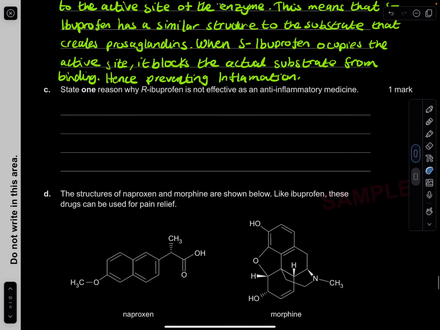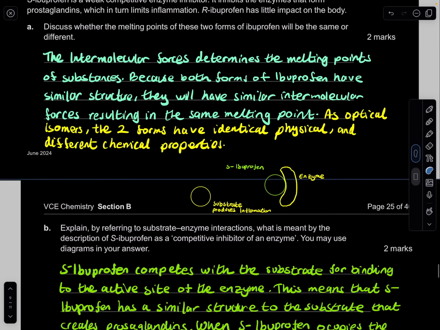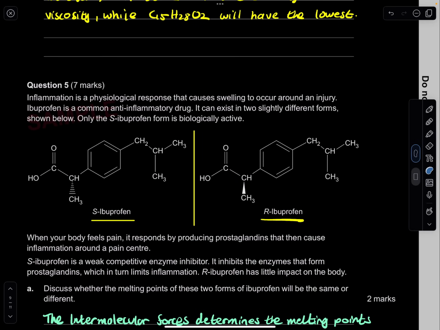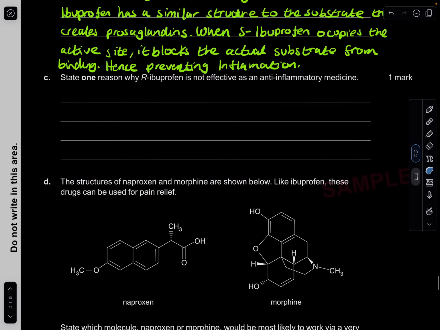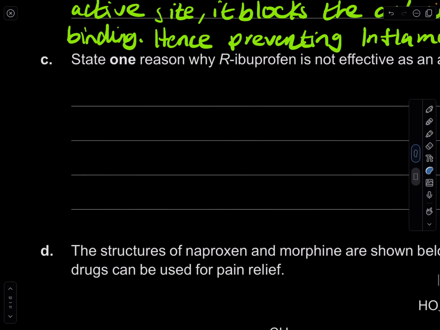Next one: state one reason why R-ibuprofen is not effective as an anti-inflammatory medicine. Like what we said, why? You remember how we said that the chemical properties are different? This is because, you remember, ibuprofen, yes, it has all the similar structures, but because it's an optical isomer, its three-dimensional structure is totally different. What do we mean by that? Well, let's think of it like this. If I draw a diagram, I think a diagram would make more sense.